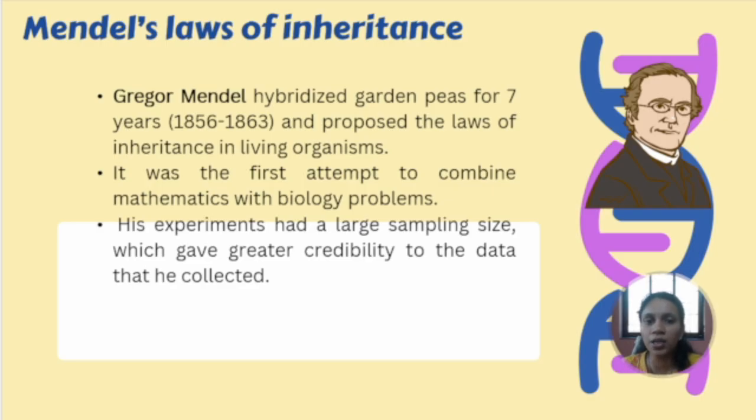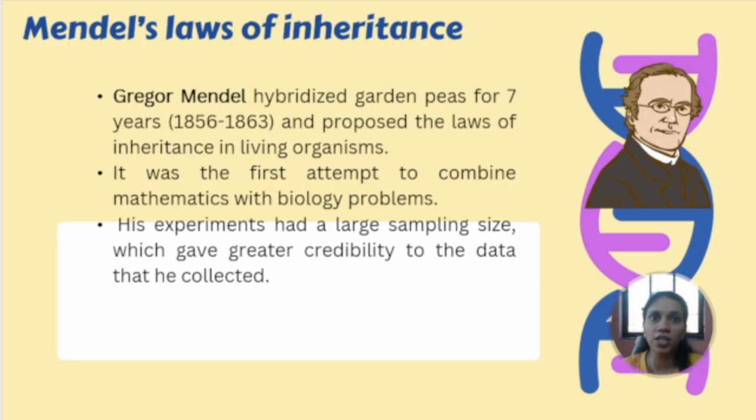In this way he started working on all these characters, and together he put forward certain laws which are today called the law of segregation and the law of independent assortment. So Gregor Mendel is called the father of genetics. After his death, his work got recognition, because in olden days there were not systems like today, where we have internet and computer systems.